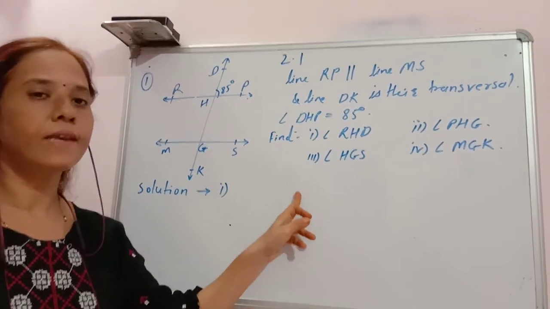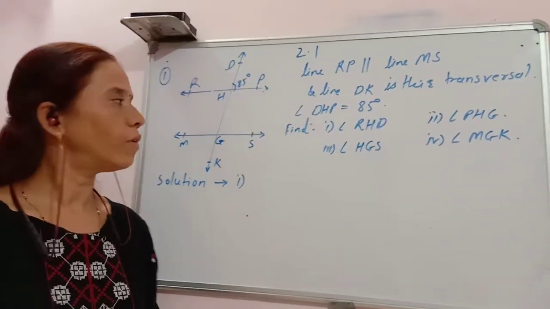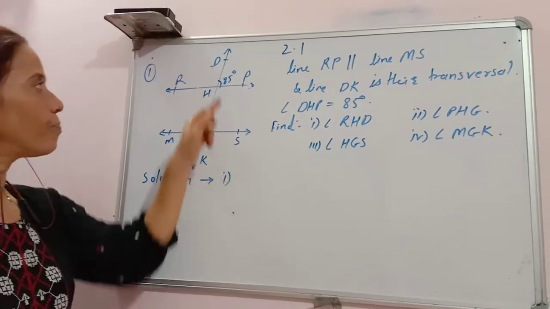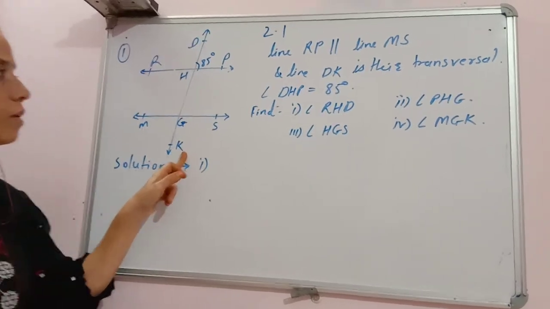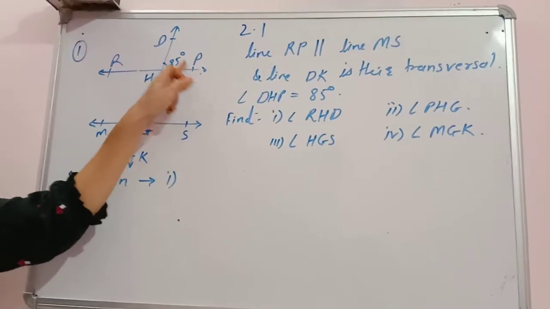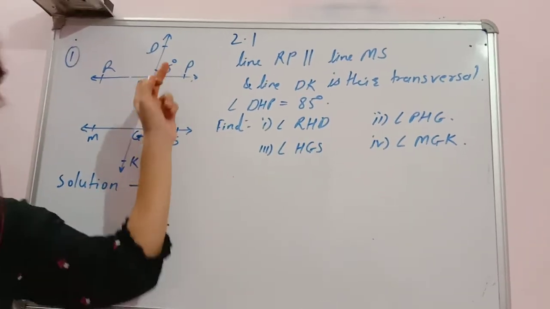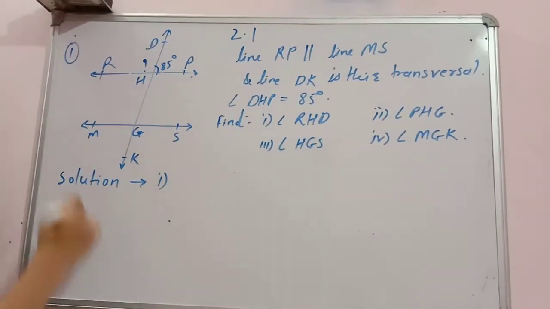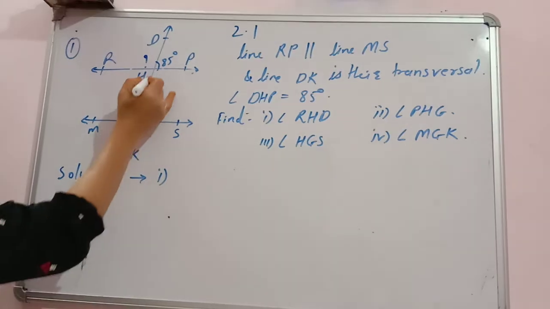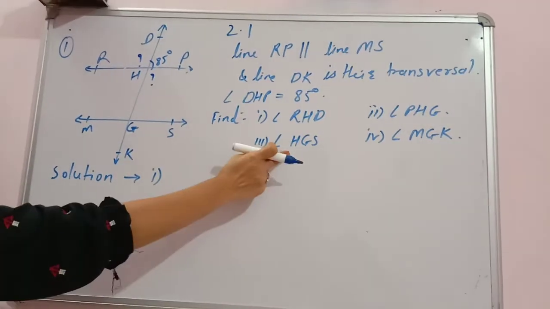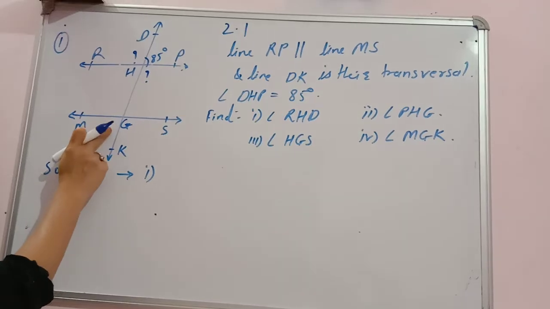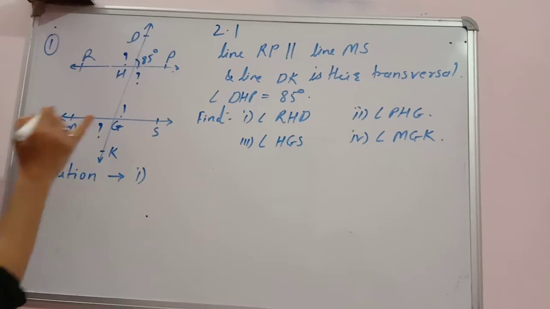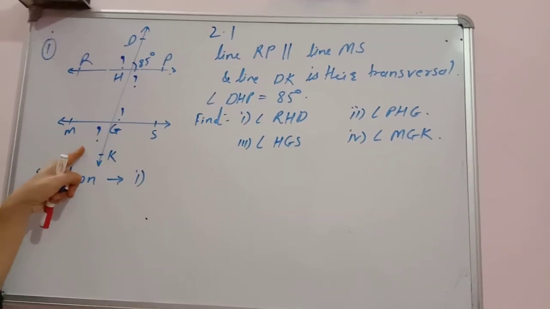Now this is the first example in exercise 2.1. What is given here is that line RP is parallel to line MS and line DK is their transversal, and the measure of one angle is given, that is angle DHP equal to 85 degrees. We have to find the measure of angle RHD, then angle PHG, then angle HGS, and angle MGK. So these four measures we have to find.